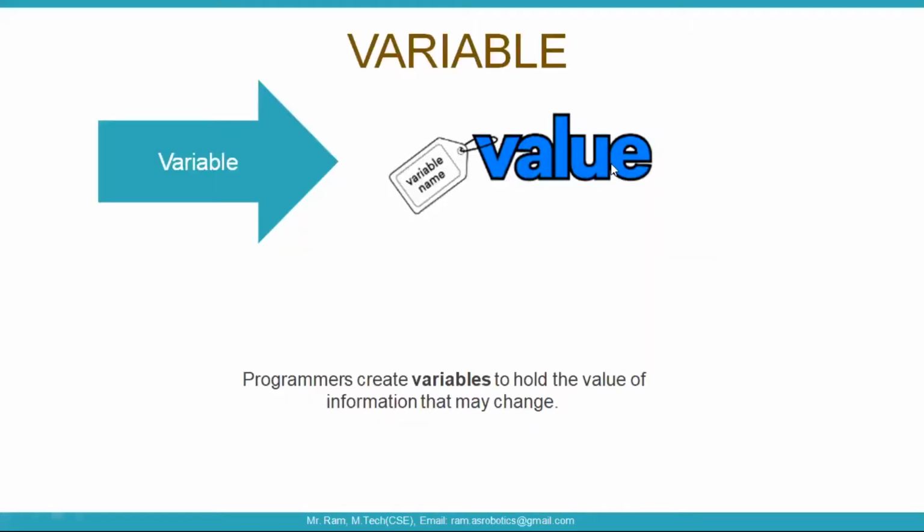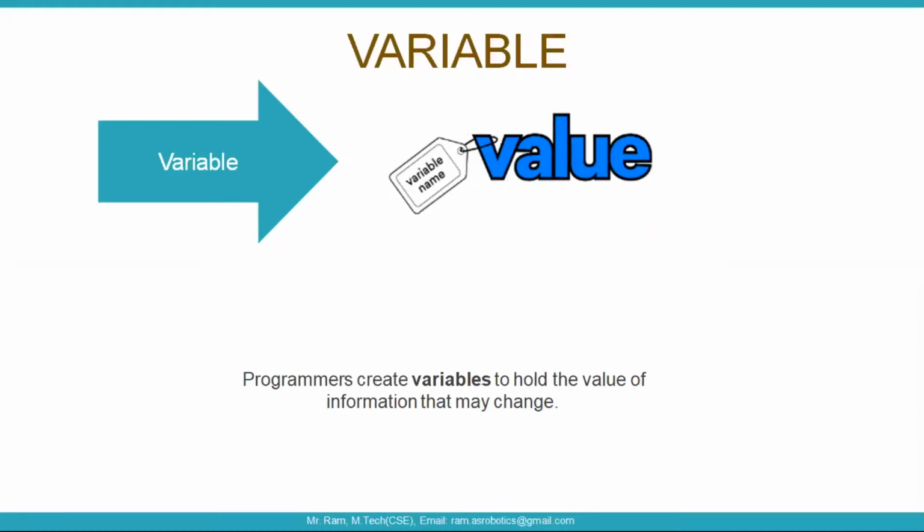So here, what is a variable? First of all, if you want to store some value, we need to create some name and store it there. It's like a box. In that box we can keep anything. If you want to keep something, we need to open it, put it in, and close it. That opening is called write mode and closing is called read mode.